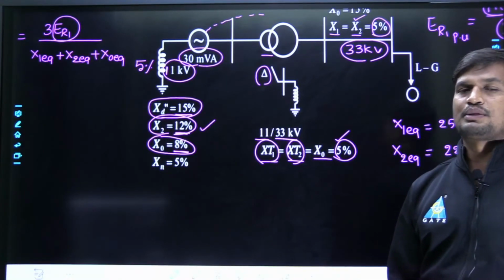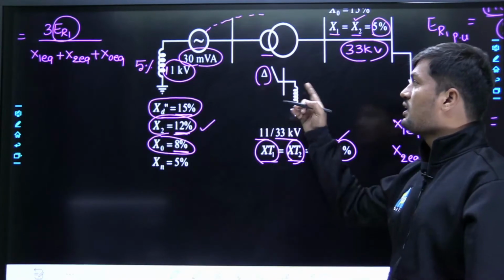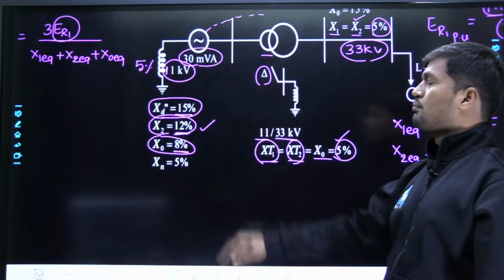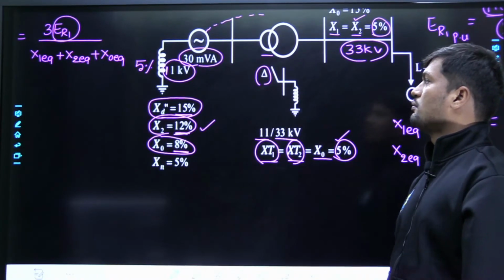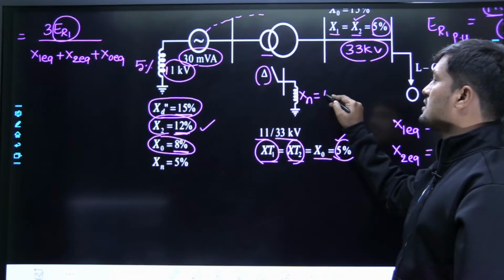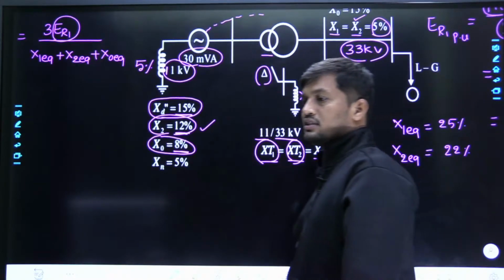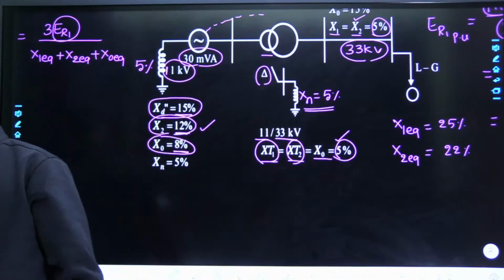Already everything I have explained in the basics. If anybody has not listened, please go through the basics, on why the grounding of the equipment of the synchronous generator or transformer is going to be like this. The reactance grounding is given at HV, but the reactance value is not given. Therefore, please select the neutral reactance of the transformer to be 5%.